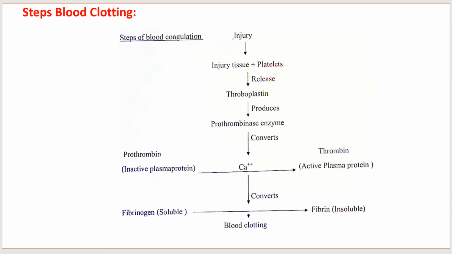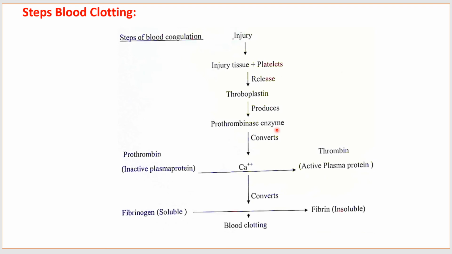Now we'll see steps in blood clotting. These are the steps in the blood clotting. First of all, injury occurs. After injury, the injured tissue and the platelets release thromboplastin. The thromboplastin helps to produce prothrombinase enzyme.